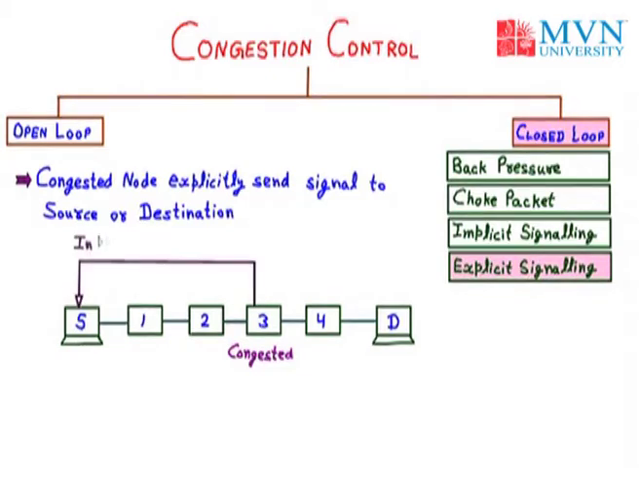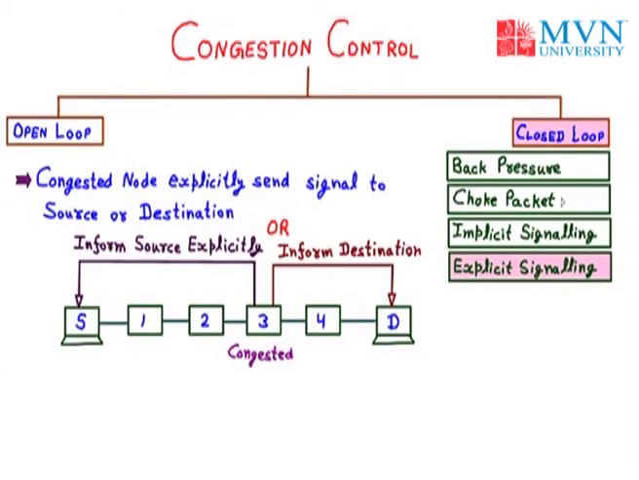Now the congested node will inform the source about congestion, or node number 3 may also inform the destination about the congestion. So we have one more option, that means the congested node may also inform the destination explicitly about the congestion. So we can choose either one of the options, to inform the source or to inform the destination. That means one option at a time.